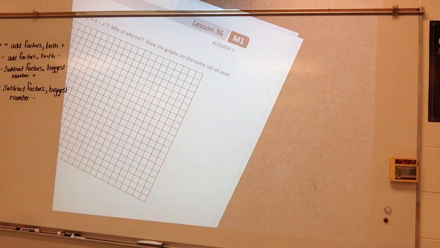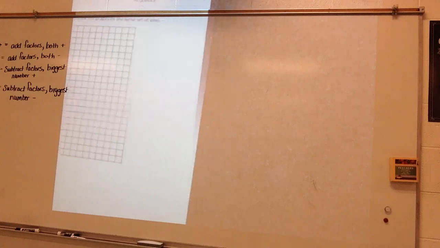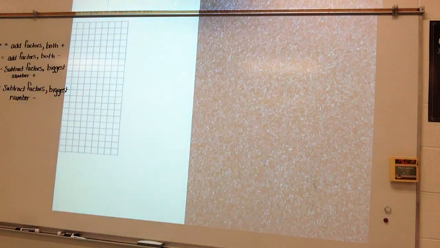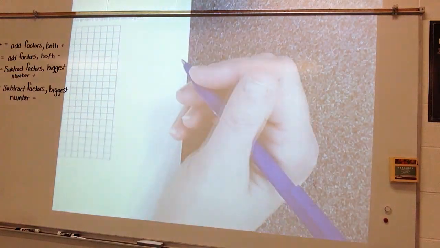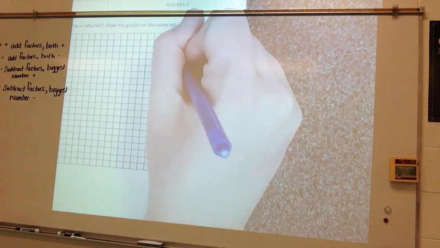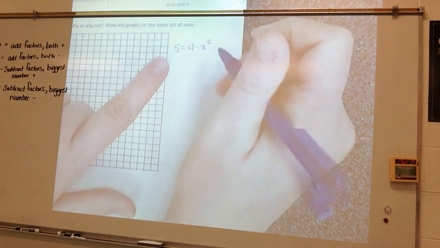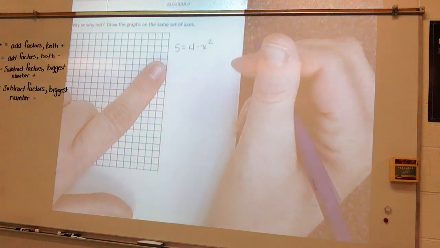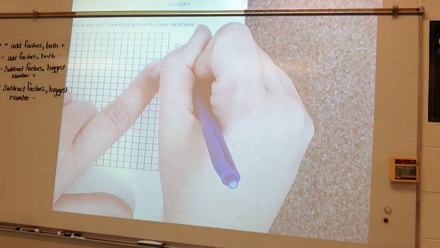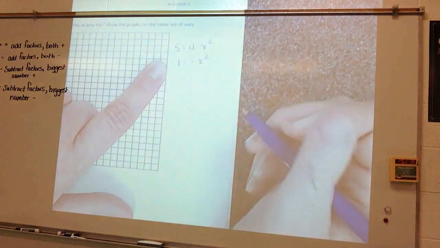Does the line y is equal to 5 intersect the parabola y is equal to 4 minus x squared, why or why not? Draw the graph on the same set of axes. All right, so once again, let's plug in 5 for y. So I get 5 is equal to 4 minus x squared. Take my 4 over, 1 is equal to negative x squared.